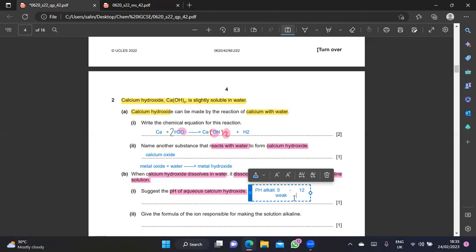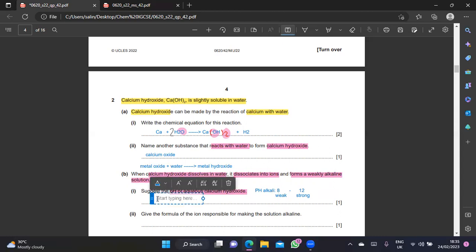How do you know? You have to memorize this. Easy. The scientists already figured it out for us, we just need to know it. So your answer for B part 1 can be any answer starting from 8. You can put 8, 9, or 10. I'll just put 9. Any number is fine, because it's a weakly alkaline solution. Don't put 12, 12 will be strong.